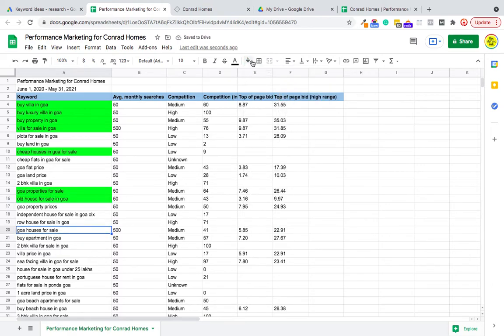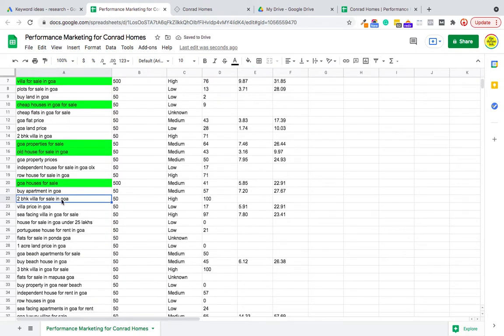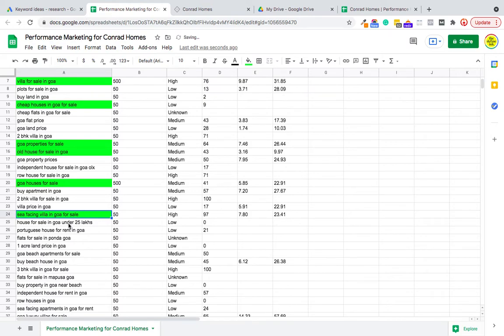Certainly, the ones which have a good volume, we should pick them and they should be valid as well for us to use in our ads. This keyword doesn't fit in. Why? Because we are targeting a villa which is around 2 to 5 crores.